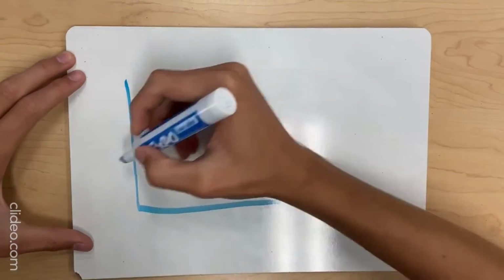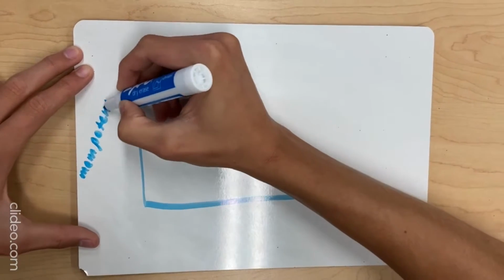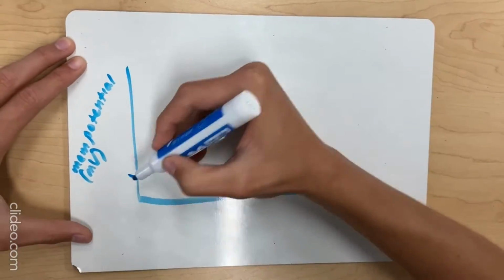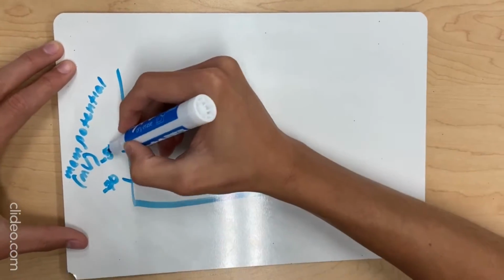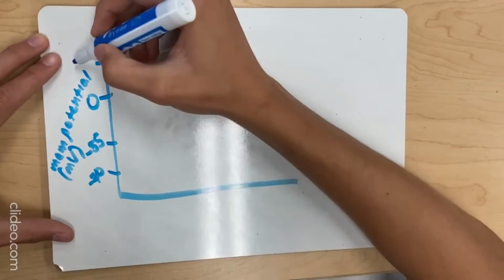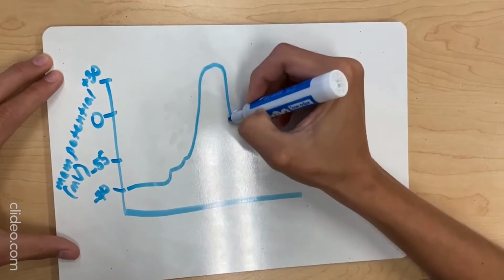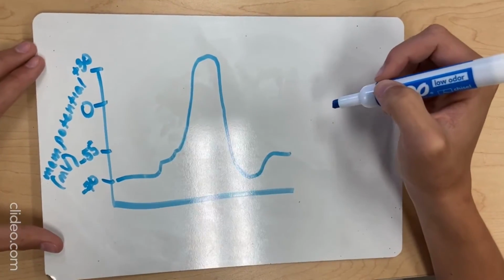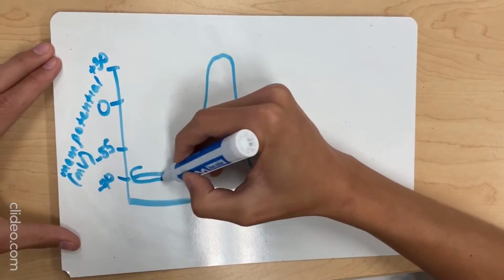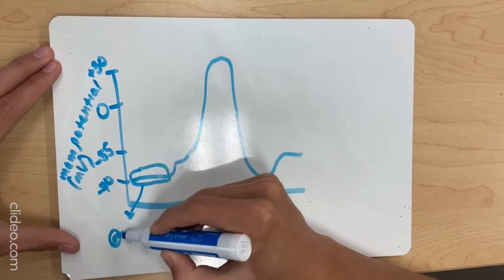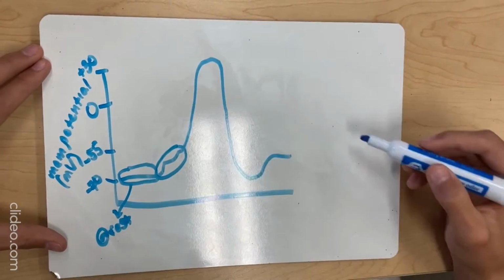When the membrane potential reaches the threshold of negative 55 millivolts, an action potential is triggered. Voltage-gated sodium channels open, allowing a rush of sodium ions into the cell that causes the membrane potential to spike to 35 millivolts. Once the potential reaches that point, the voltage-gated sodium channels close, and the potassium channels open, causing a rush of potassium ions to leave the cell and repolarize it.